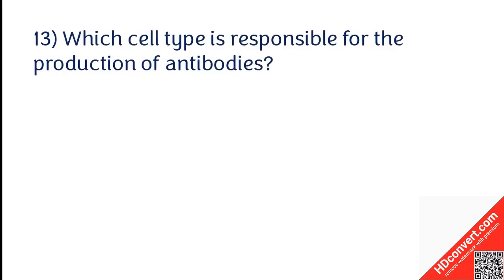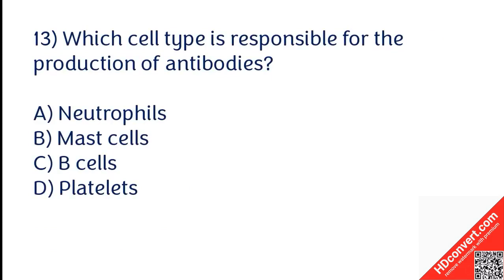Which cell type is responsible for the production of antibodies? Neutrophils, mast cell, B cell, platelets. The correct answer is option C. B cells are responsible for the production of antibodies.